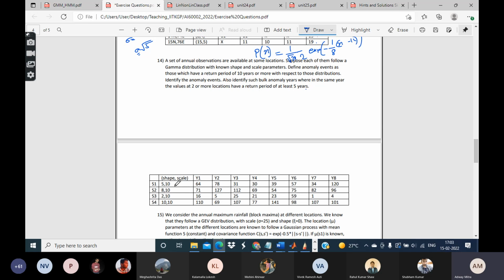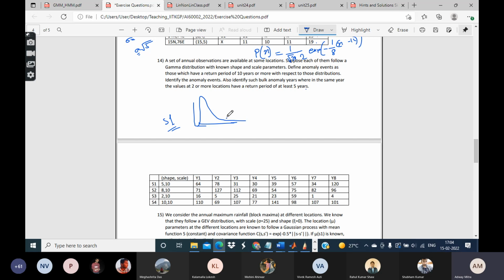So at every location you already know the gamma distribution. Let us say S1; you know that the gamma distribution has this kind of a PDF. Now what is being asked of you is those events which have a return period of 10 years.